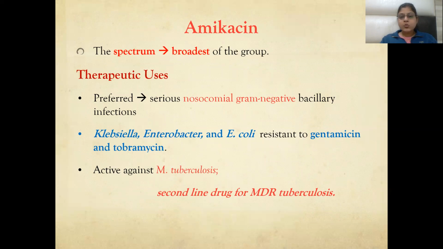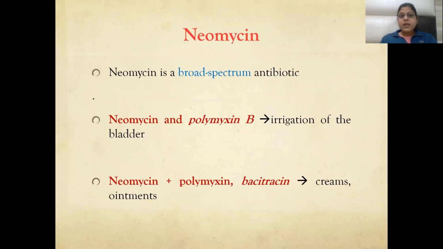Amikacin has the broadest spectrum and is preferred in serious nosocomial gram-negative bacillary infections like Klebsiella, Enterobacter, and E. coli resistant to gentamicin and tobramycin. It is also active against Mycobacterium tuberculosis, and is a second-line treatment of multi-drug resistant tuberculosis. Neomycin is a